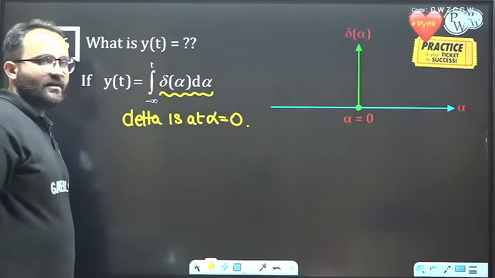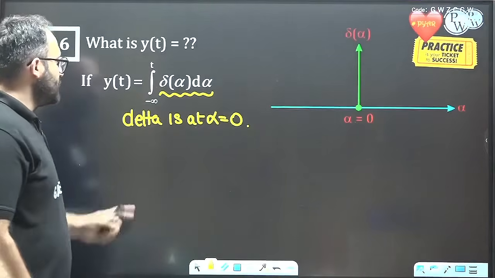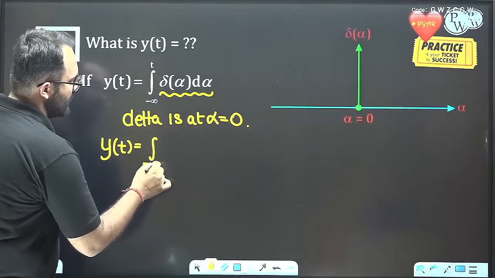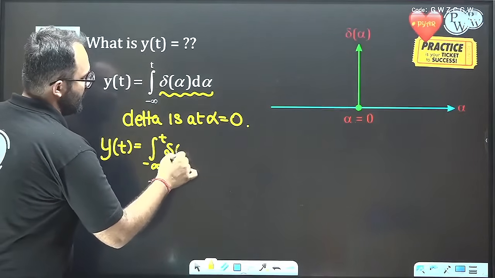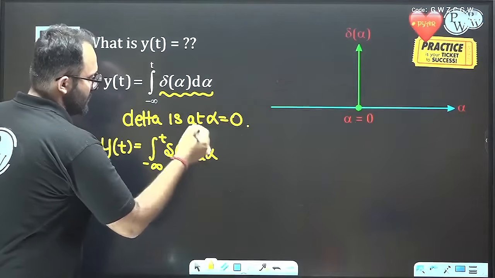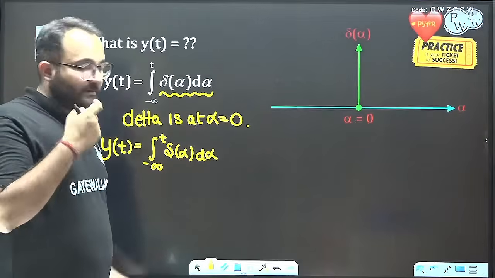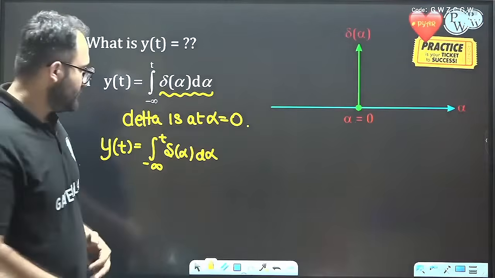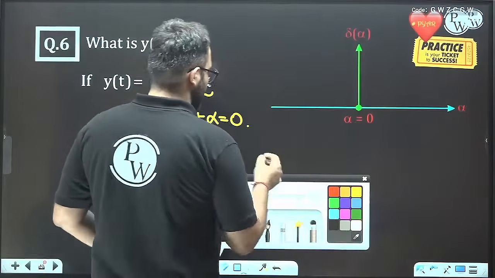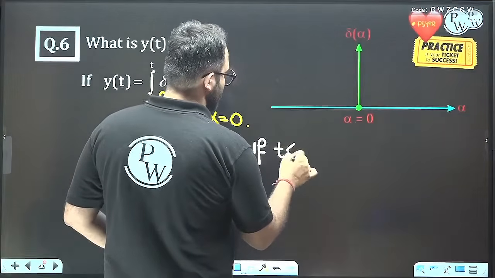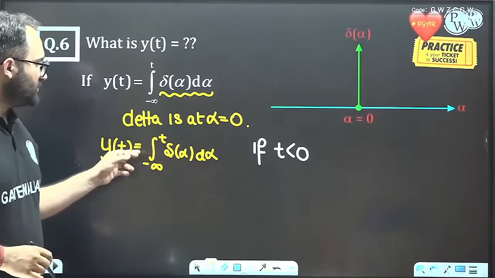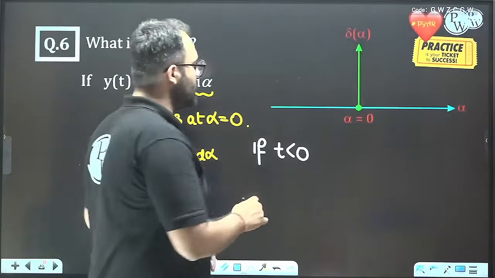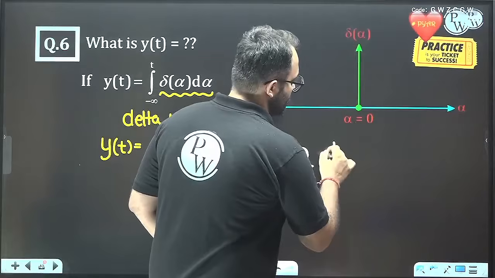The delta is at alpha equal to 0. Okay. Now, y(t) is equal to the integral from -infinity to t of delta(alpha) d alpha. We know that the location of delta is alpha equal to 0. If t is less than 0, the integration is from -infinity to t. If t is less than 0, then